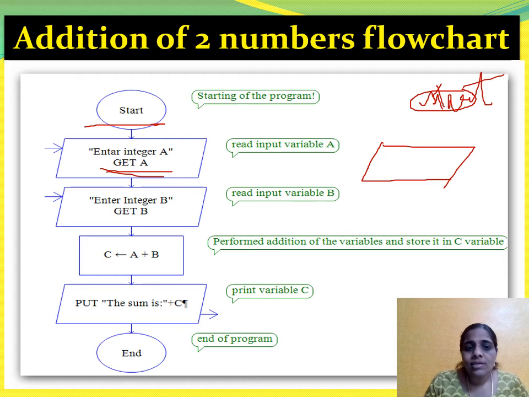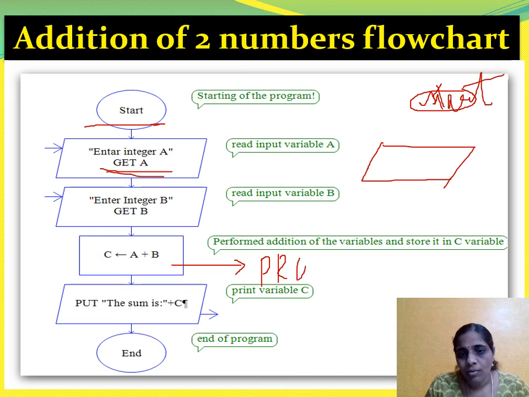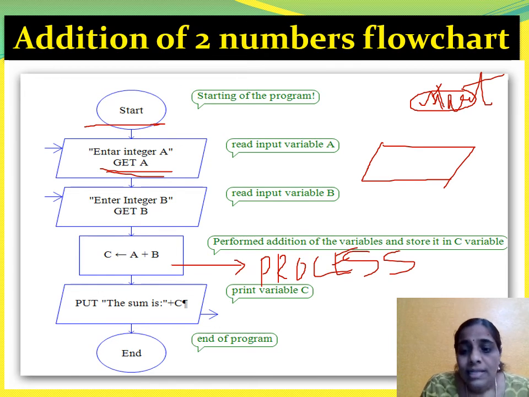Now this rectangular box is called the process box, where you are instructing the programmer what to do. What are you going to do in this program, children?